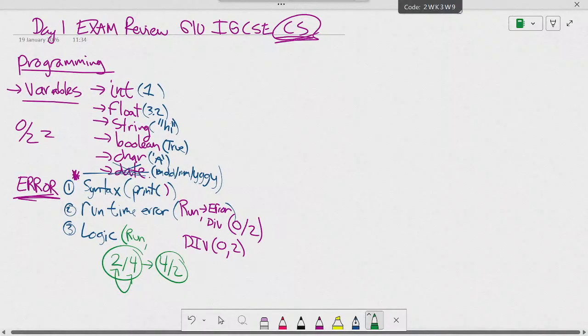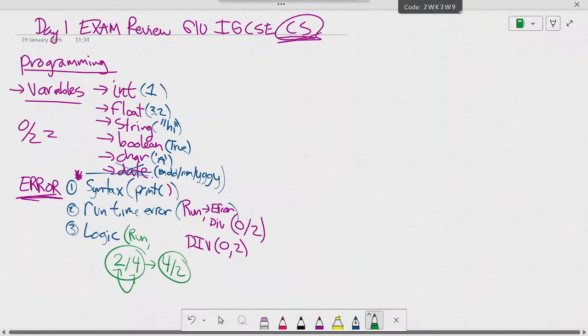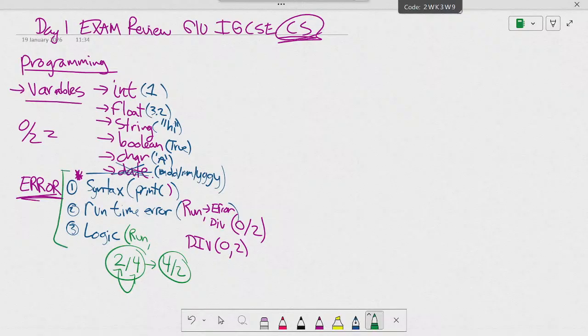And so those are all called bugs. If you have an error in the code, we call it a bug. This is part of coding.